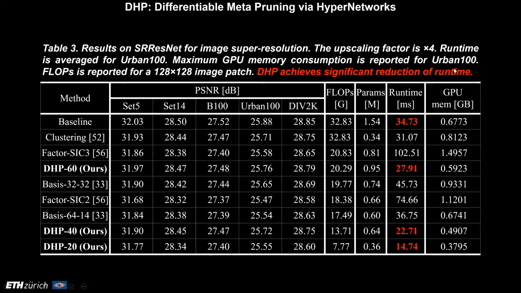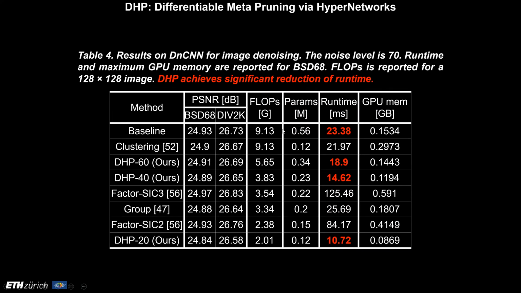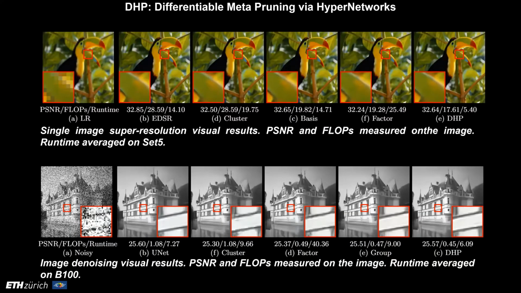We also conducted experiments on image super resolution and denoising networks. For image super resolution, DHP achieved a significant reduction of runtime. The same phenomenon is also observed for denoising. Here are some visual results. The visual quality of the images of DHP is almost indistinguishable from that of the baseline.